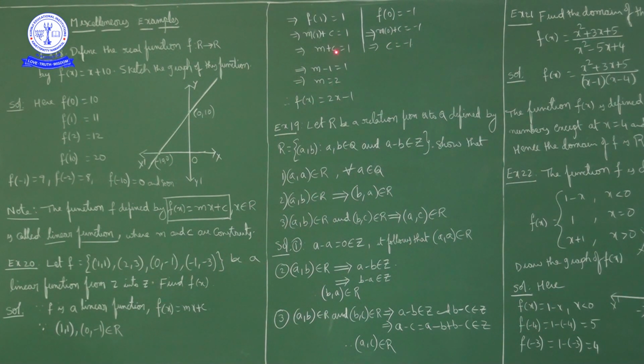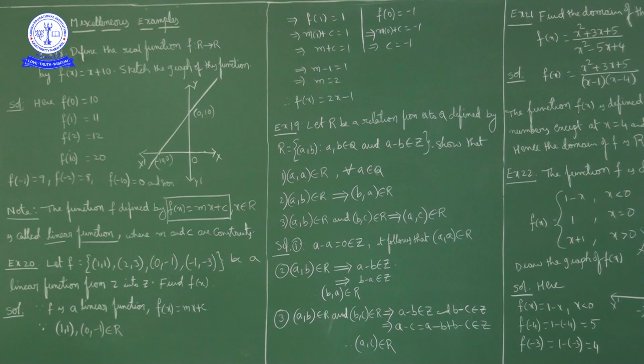Substituting c equal to minus 1 here, m minus 1 is equal to 1. So m is equal to 2. So m value how much we got? 2 and c value is minus 1. So the function is 2x minus 1.